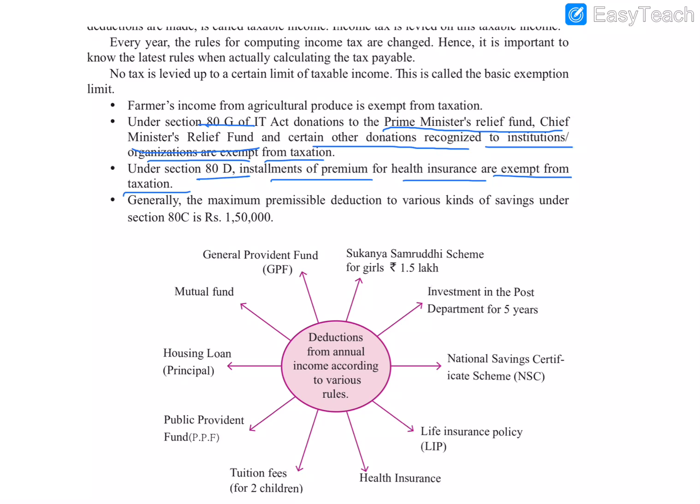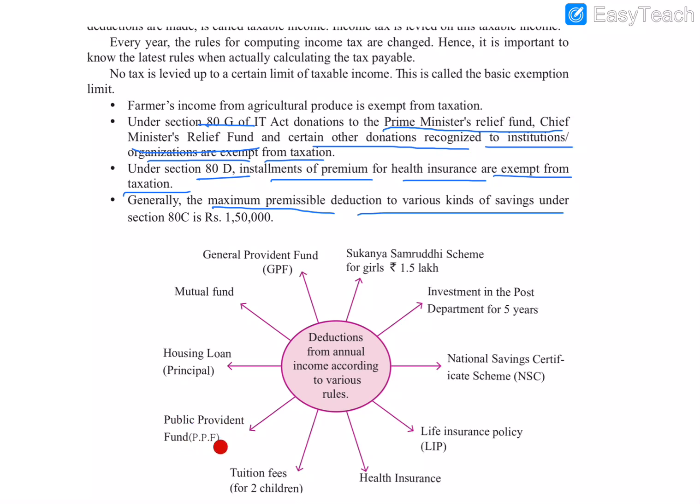And in 80C what is said? Generally the maximum permissible deduction for various kinds of savings. You can see different savings schemes are there, like the Sukanya Samriddhi scheme for girls, and Provident Fund. For the Provident Fund, our parents pay a small amount every month from their salary, so that we can use that amount after 60 years, or after some years.